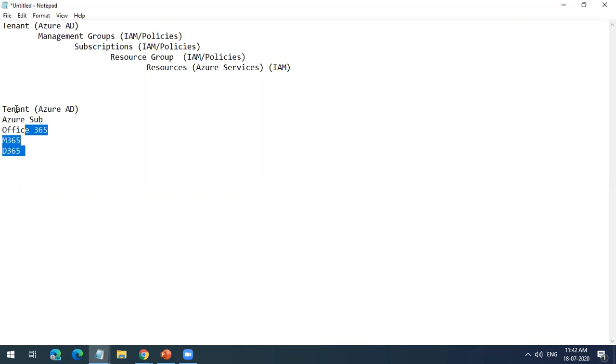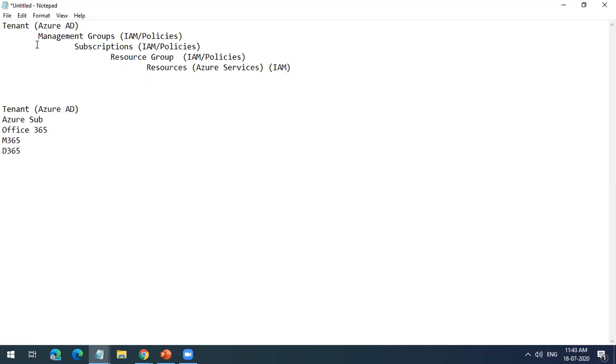This is a little confusing, but you have to be clear on it. Whenever you create a user, those users can be given access to any of the resources, but by default they will not be given any access. You have to go and give them.